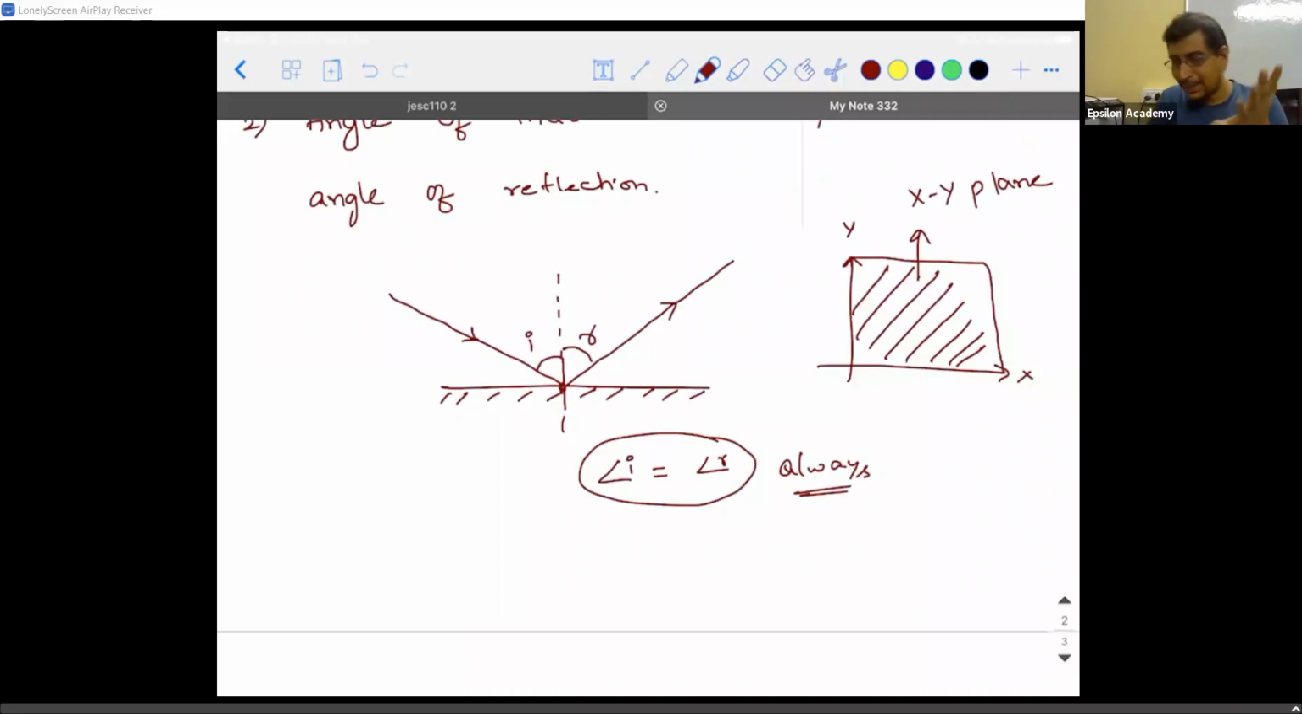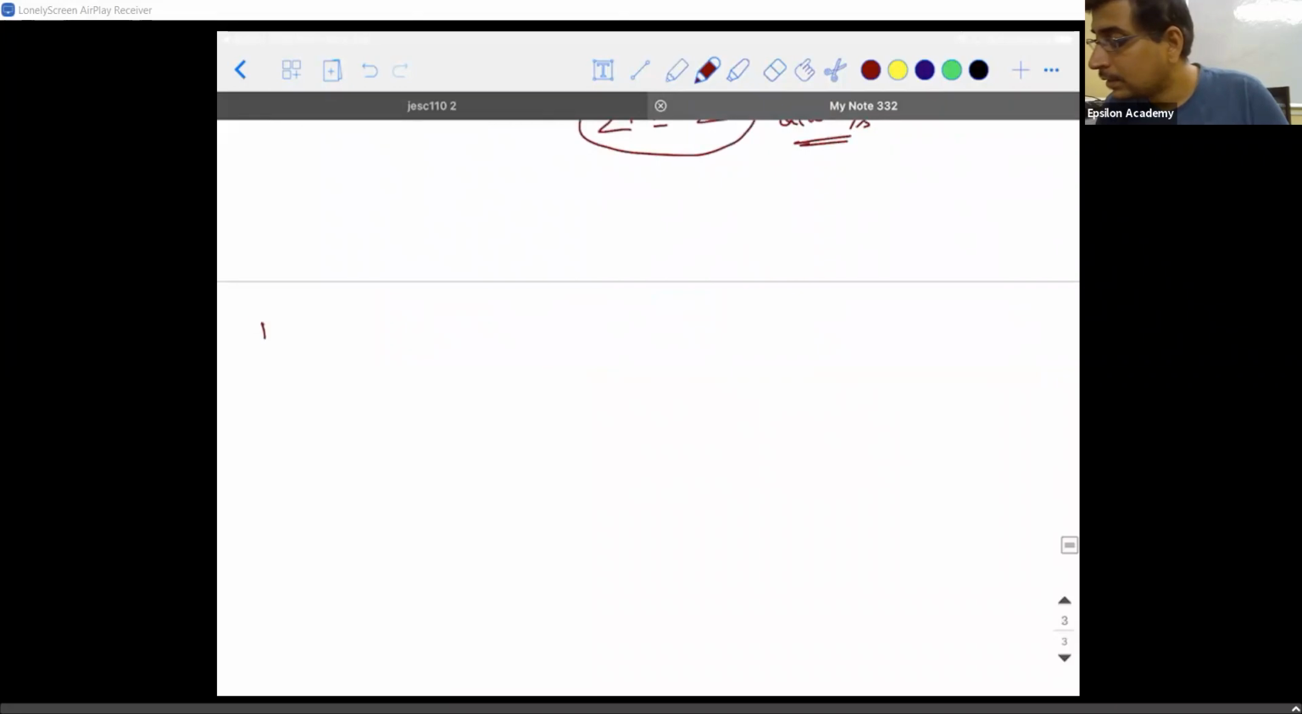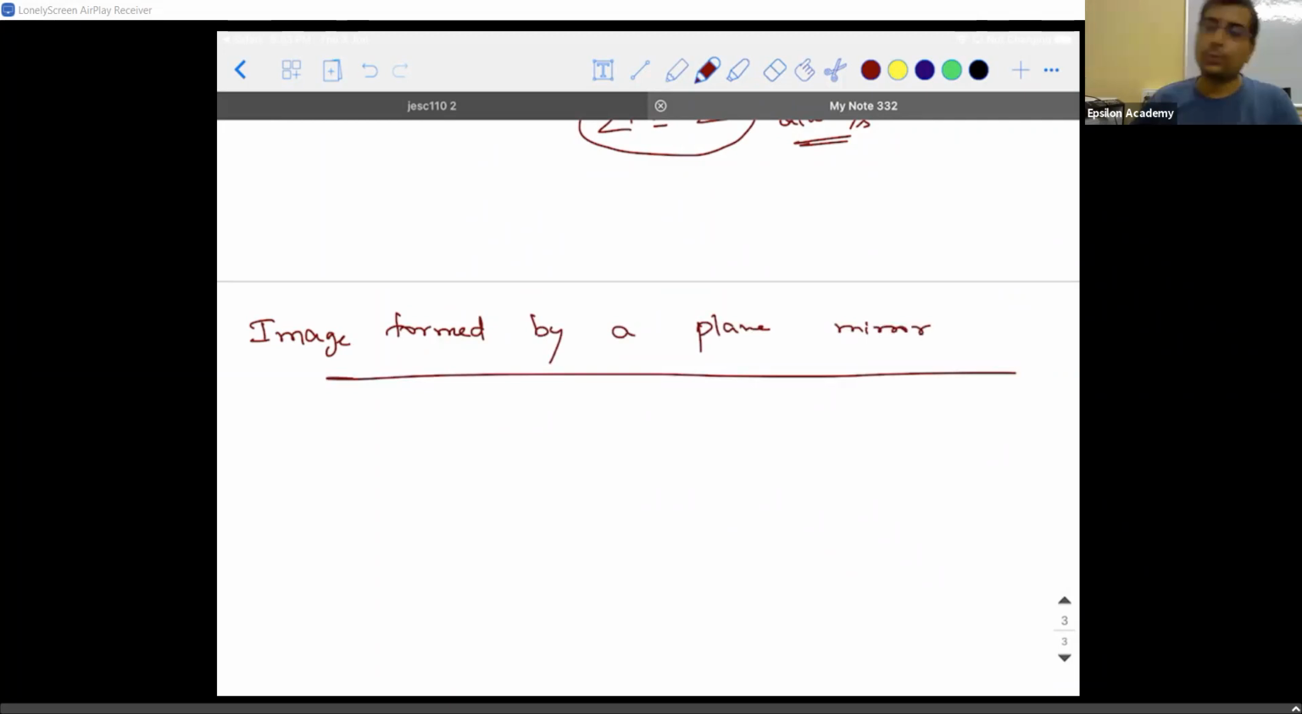Am I clear? If you're clear with this concept, I'll proceed to the next part. That is the image formed by a plane mirror. Okay? Image formed by a plane mirror.